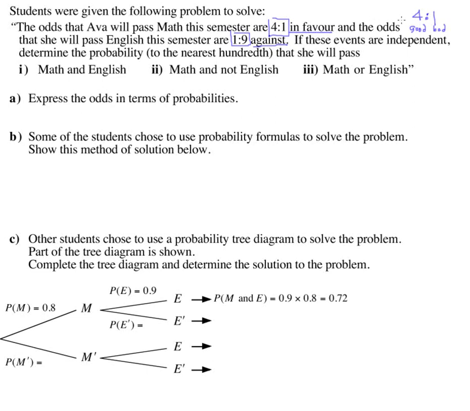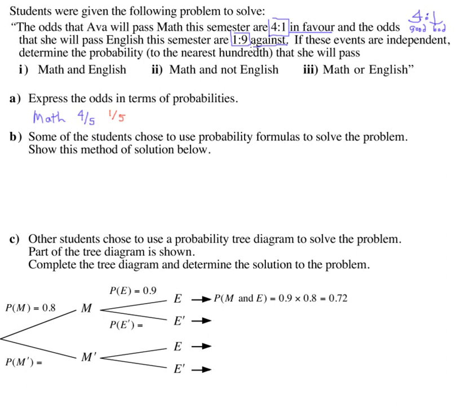You would convert that to, we're talking about math here, 4 good to 1 bad would mean if you took this course 5 times, we'd expect you to pass it 4 times and fail it once. So you could say that your pass chance is 4 out of 5, and that your fail chance is 1 out of 5. Okay, so in favor means the first number is your favorable outcomes.